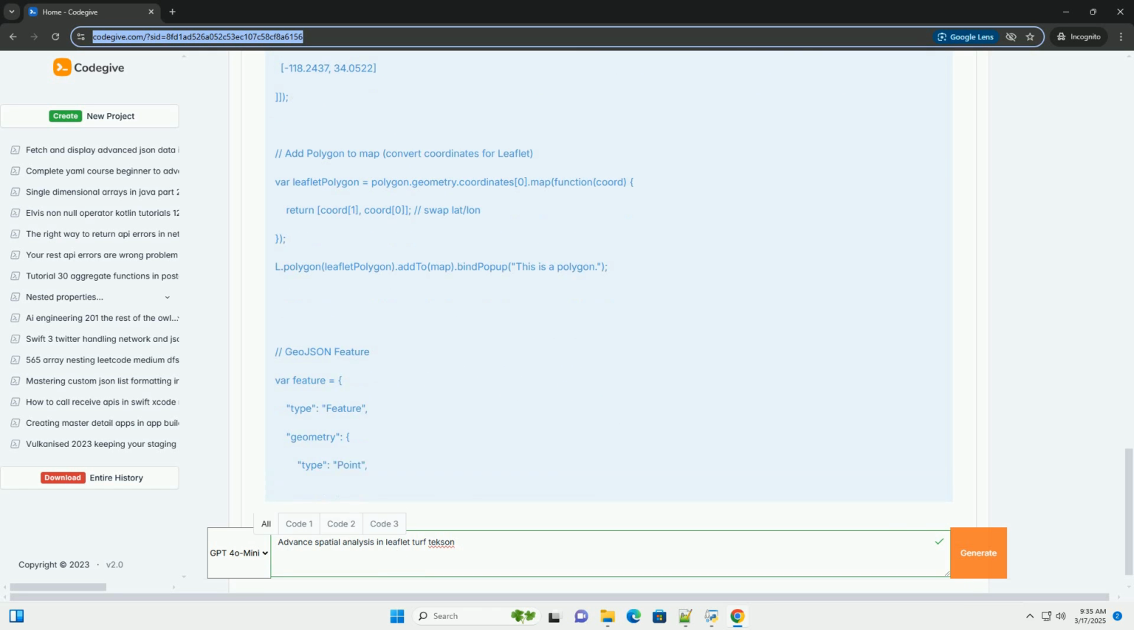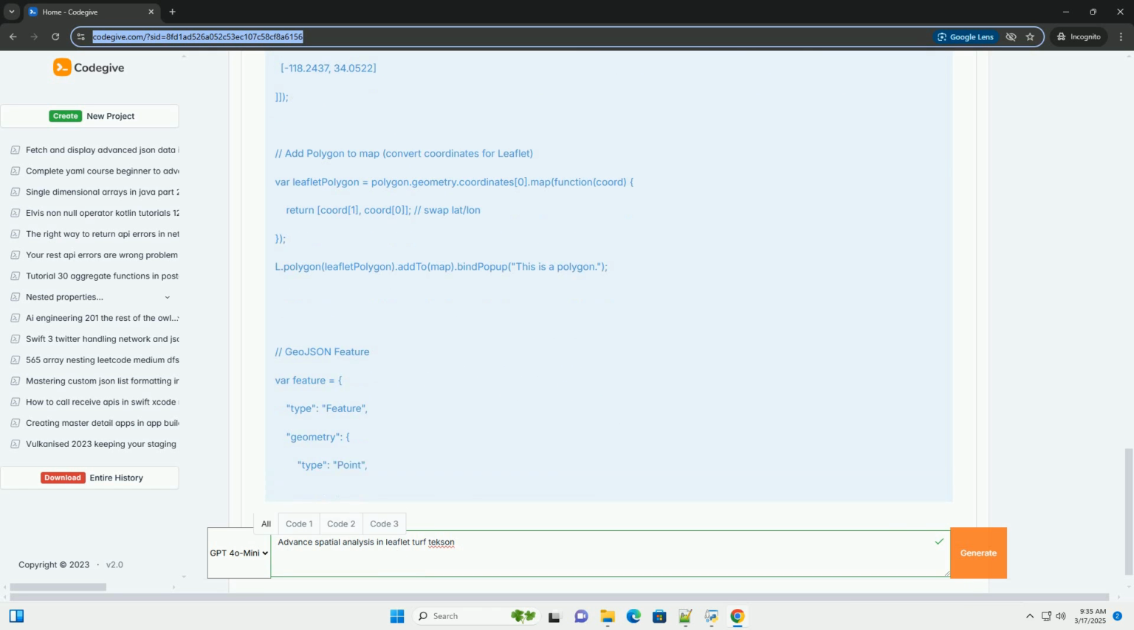Documentation: Document your code thoroughly. This will make it easier for you and others to understand and maintain your application. User interface, UI: Design a clear and intuitive UI for users to interact with the map and spatial analysis tools. This comprehensive tutorial should provide you with a solid foundation for performing advanced spatial analysis in Leaflet using turf.js and integrating data from external sources like Tektronix equipment.